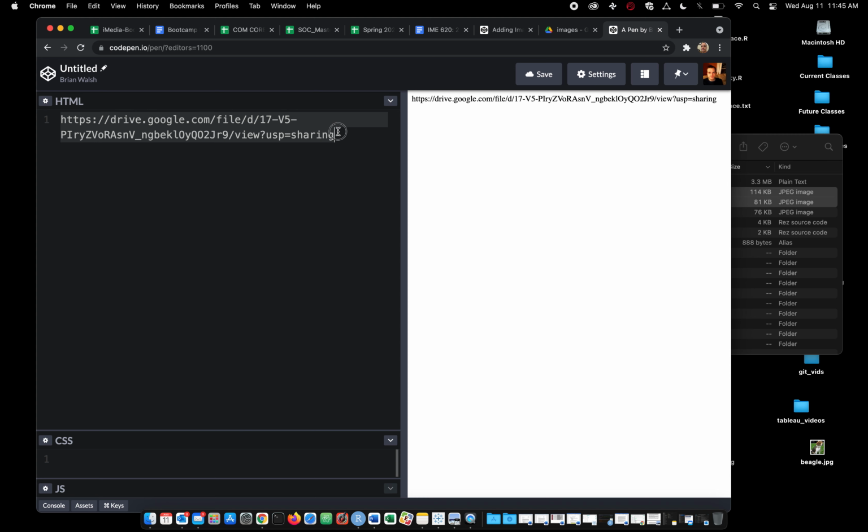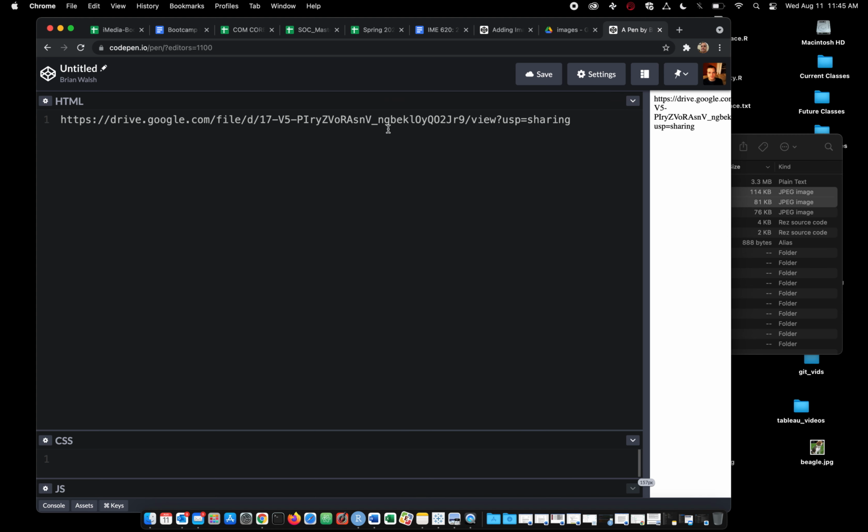What really has to change is this stuff at the beginning and this stuff at the end. This big pile of gibberish is actually what we need to get this image to show up. If I stretch this out, you'll see it's drive.google.com/file/ and then some sort of letter, and here is my gibberish between the two forward slashes. And then we've got some more server-side stuff.